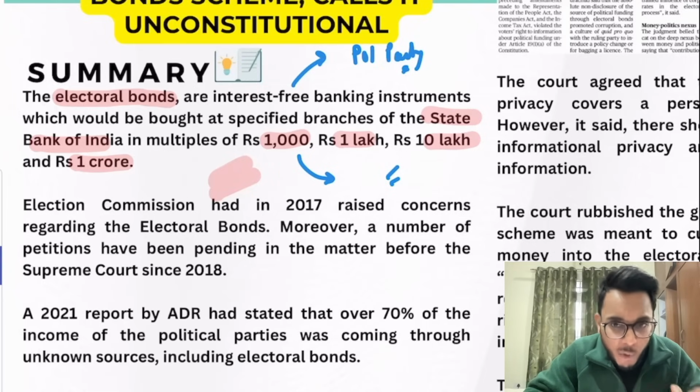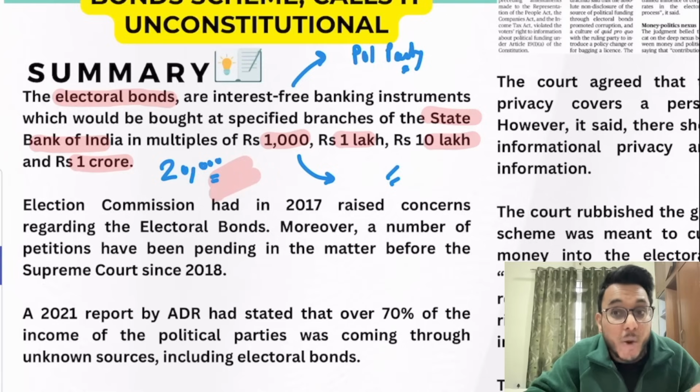Now understand this, guys: before the electoral bond came, a political party had to give the information about any donation above 20,000 rupees. Any donation above 20,000 they received, they had to give the details of who gave that money, irrespective of whether it came in cash or by check. But now these electoral bonds are anonymous, meaning no name is written. So even if 1 crore rupees is given to the political party, they will say that we don't know who gave us the money, we cannot give you any information.